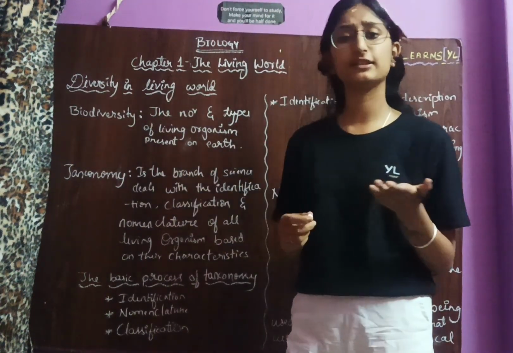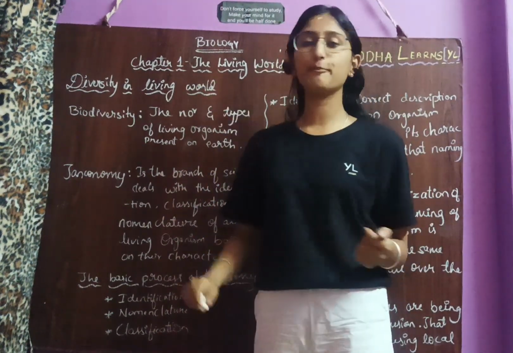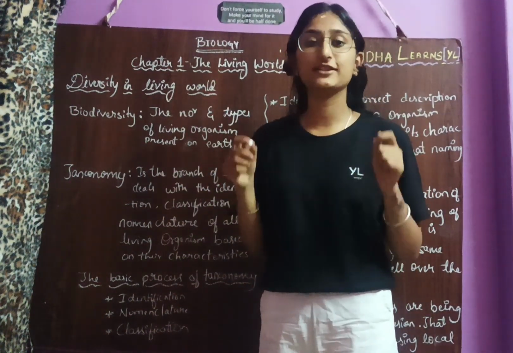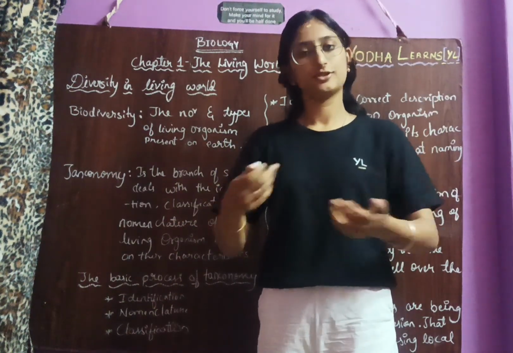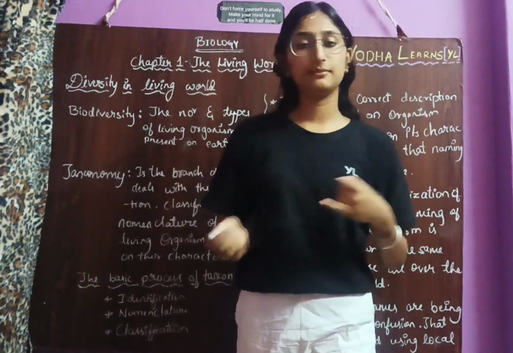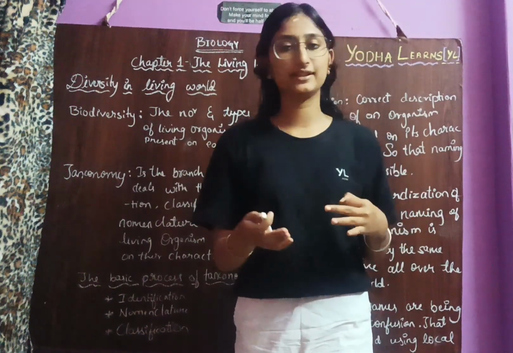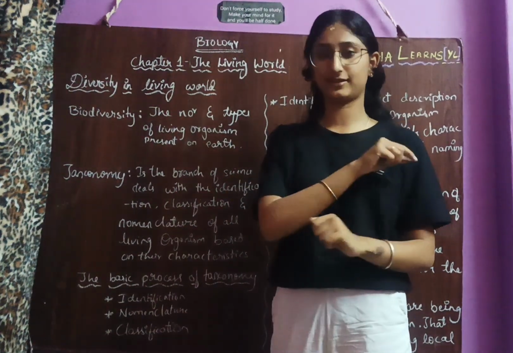What is biodiversity? Biodiversity is the number and the type of living organisms present on earth. We are all living on earth, right? So we are all biodiversity. We are animals, plants, bacteria; all these are living organisms present on earth.